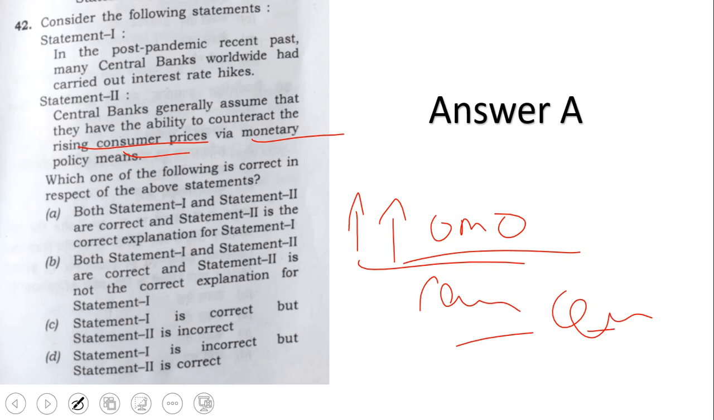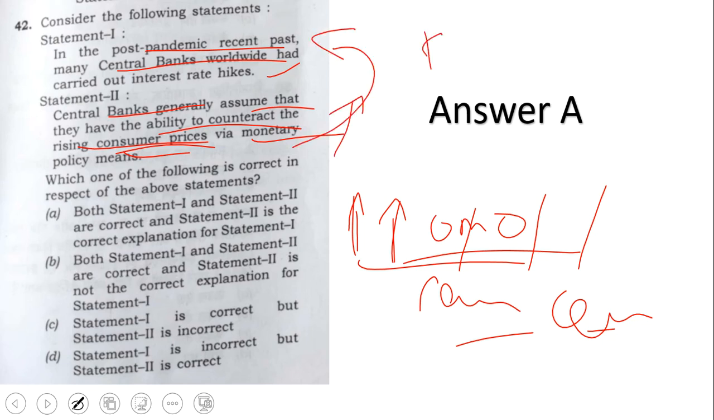So they're telling in post-pandemic, many banks were having interest rate hikes, meaning they are increasing bank rate, repo rate, everything they're hiking. Why are they hiking? Central bank generally assume that they have the ability to counter the rising consumer price. When inflation is there, they have this tool. So that's correctly explaining it. That's what happened. Actually, one report was there, I think in my current affairs PDF, it will be there. Worldwide, all the banks were hiking the interest rate. So this is a very easy question. Statement 1 and 2 are correct and a correct explanation.